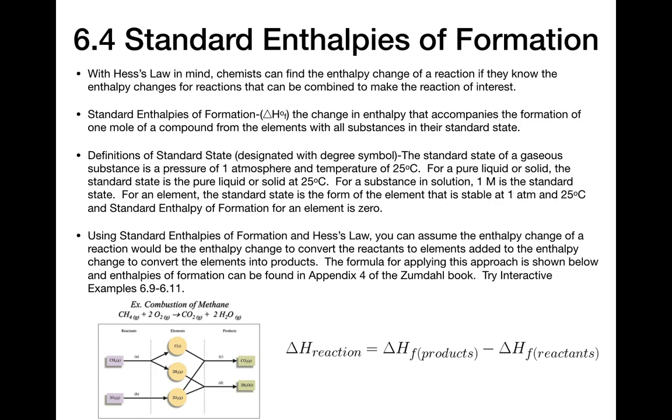So with this in mind, chemists have developed a concept called Standard Enthalpies of Formation, or delta H naught F.